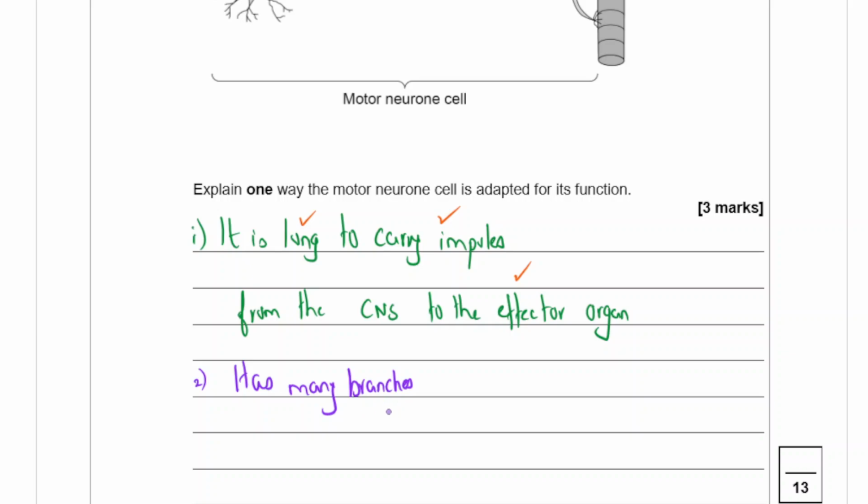Again, to carry impulses, gives you another mark. To several muscle cells, that gives you the 3rd mark.